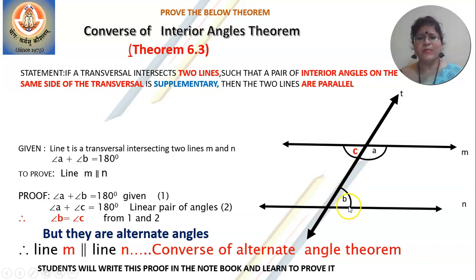B is congruent to C, but they are alternate angles. That means these alternate angles, which are Z-shaped angles, have equal values. And you have learned that when a transversal intersects two lines, and a pair of alternate angles is congruent, those lines will become parallel. Because of which theorem? Because of the converse of alternate angle theorem. So this is how you approach this theorem. To prove the interior angle theorem, you make use of the converse of alternate angle theorem.